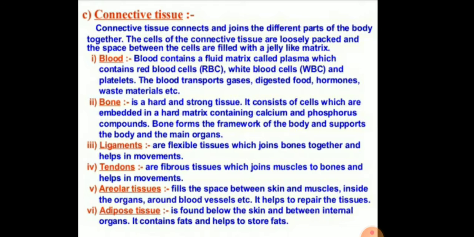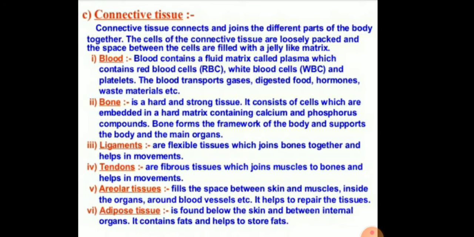There are different types of connective tissues in the body, like blood, bone, ligaments, tendons, areolar tissues, and adipose tissues. Blood contains a fluid matrix called plasma, which contains different types of cells like RBCs, WBCs, platelets, and blood transports gases, digested food, hormones, waste materials, etc.